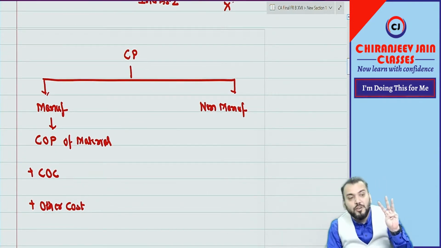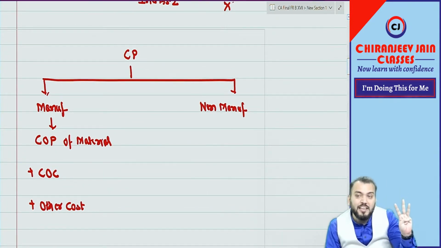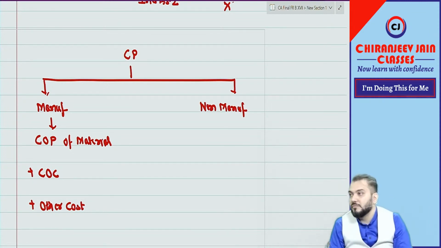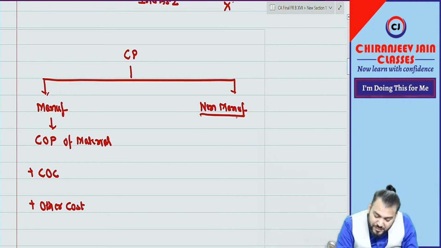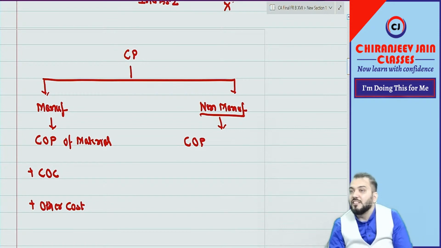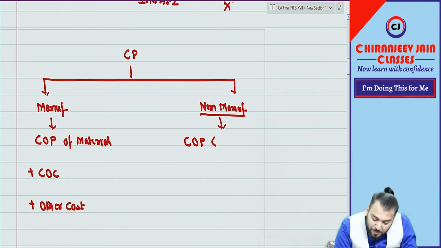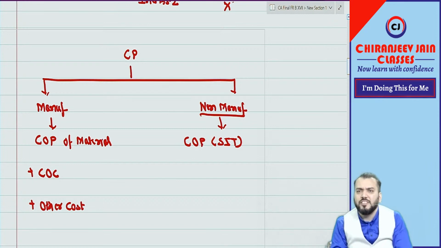So there are three components for inventory related to a manufacturing organization. Correct. But for non-manufacturing, can I say it is only cost of purchase? Nothing more than that. Cost of purchase of stock in trade. Here we are purchasing stock in trade. We'll purchase and then we'll sell it.